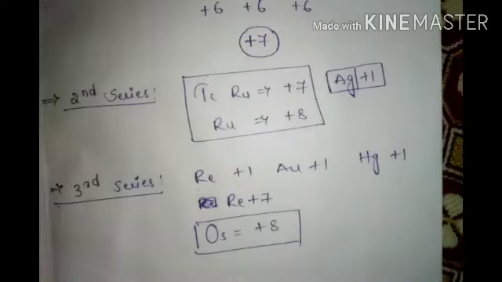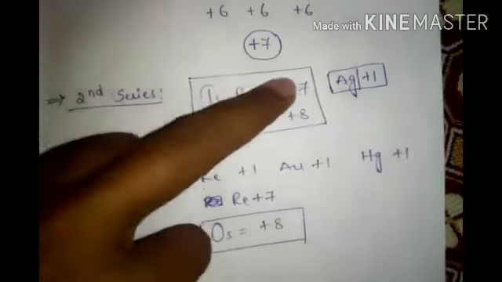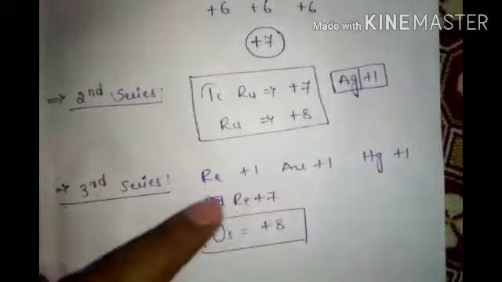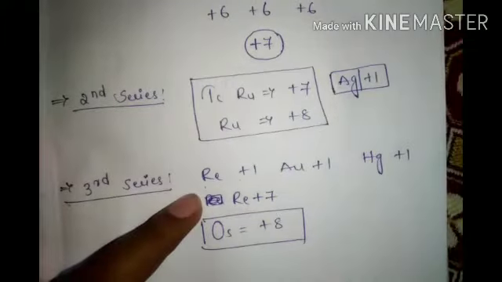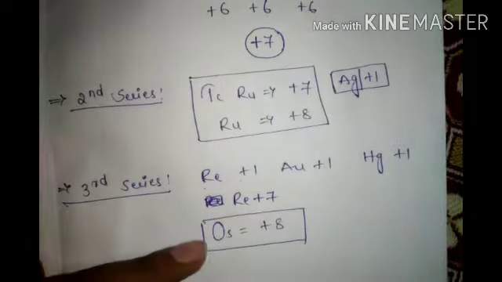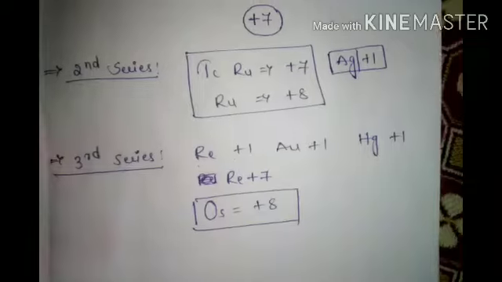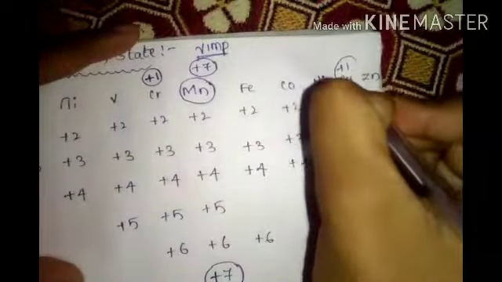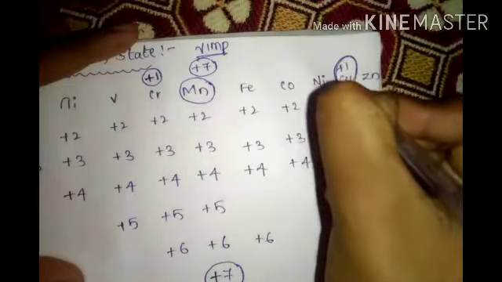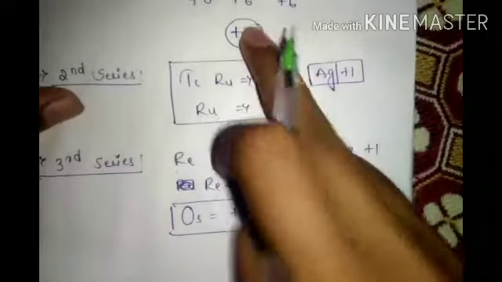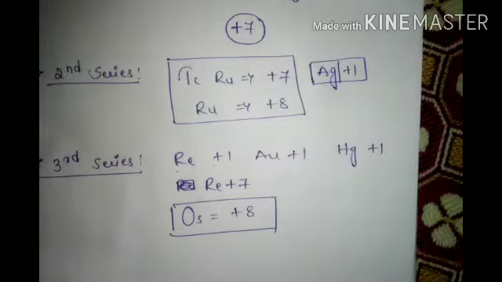This data is very important. Technetium, ruthenium +7, rhenium +7, silver is +1 here, and Rm, mercury, rhenium +1 here, and osmium is +8, ruthenium +8, and Mn +8 is highest. This is important. And here also +1, copper also. Take it, copper +1 is the least. Here +7 is highest, here +8 is the highest oxidation state.